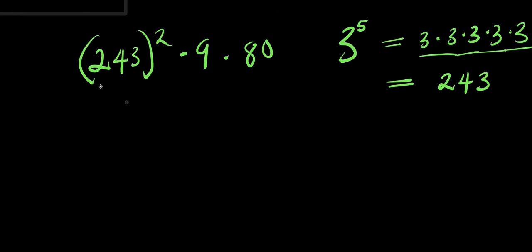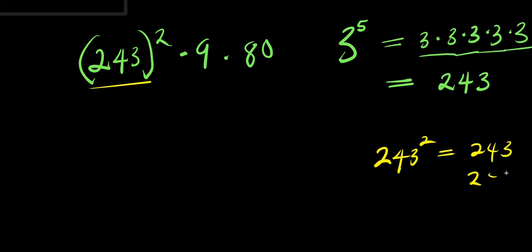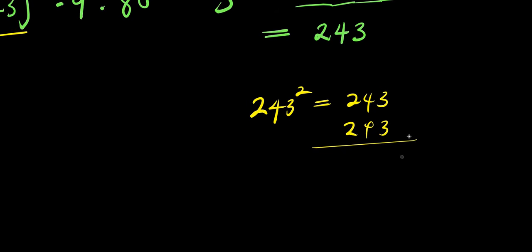From here, 243 power 2 equals 243 times 243. Let's multiply that out. 3 times 3, 9, 3 times 4, 12, 2 carry over 1, 3 times 2, 6 plus 1, 7. 4 times 3, 12 carry over 1, 4 times 4, 16, plus 1, 17 carry over 1, 4 times 2, 8, 8 plus 1, 9. 2 times 3, 6, 2 times 4, 8, 2 times 2, 4.